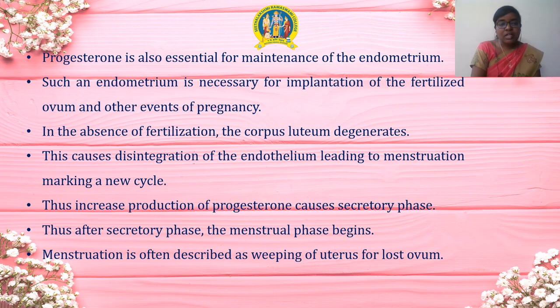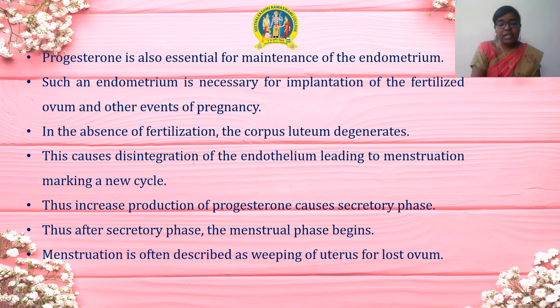The progesterone is also essential for the maintenance of the endometrium. Such an endometrium is necessary for implantation of the fertilized ovum and other events of pregnancy. In the absence of fertilization, the corpus luteum degenerates. This causes disintegration of the endometrium, leading to the menstruation, marking a new cycle. Thus, increased production of progesterone causes the secretory phase. Thus, after the secretory phase, the menstrual phase begins.